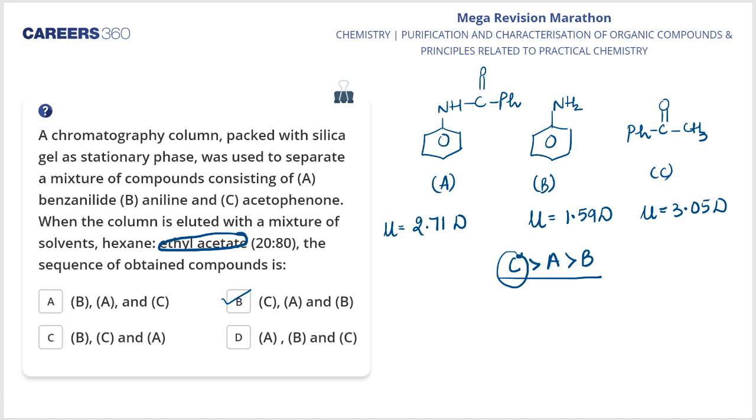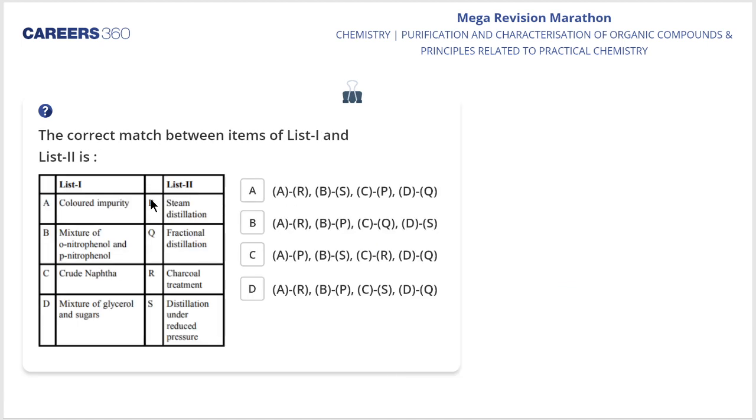So here goes the next question on the screen. The correct match between items of list 1 and list 2 is.